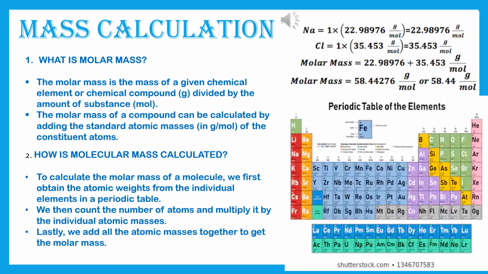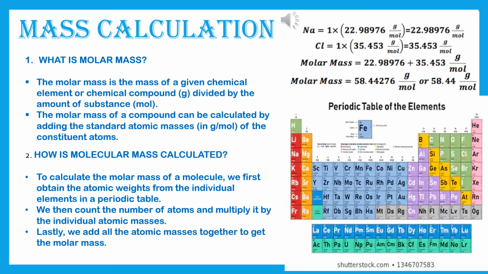But if the periodic table will be given, then the exact atomic weight you have to take. Otherwise, you can multiply it by 23 also. But I have taken this exactly from the periodic table. That's why I have given this number 1 into 22.98976. This is the exact one.